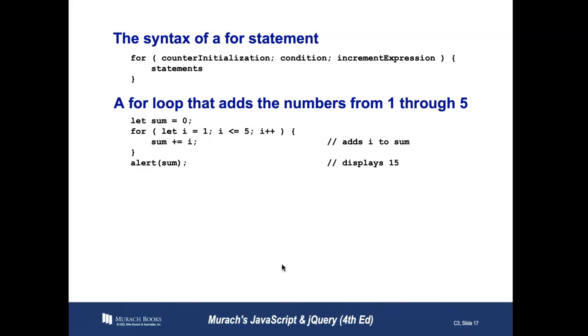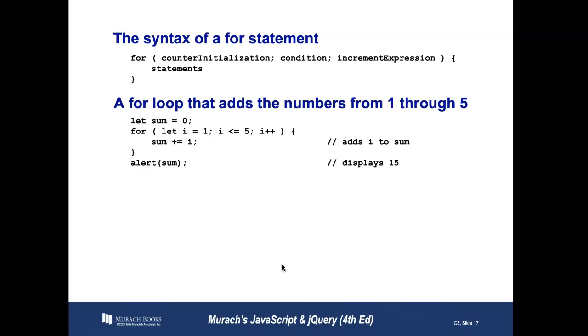So on each turn of the loop, we're going to have sum equal 1, 2, 3, 4, 5, where I is. But much like the while loop in the previous slide, it's continually concatenating. So on the first turn of the loop, which is 1, sum equals 1. On the second turn, sum will equal 1 plus I, which is 2, or 3. So 3 is the sum.